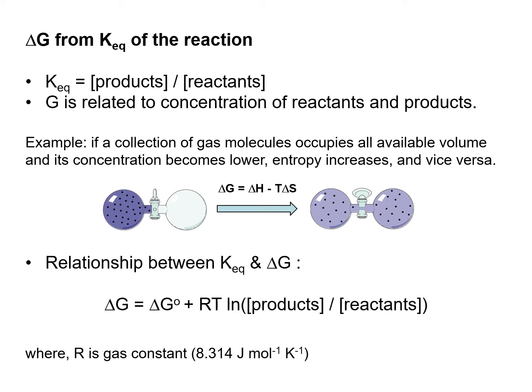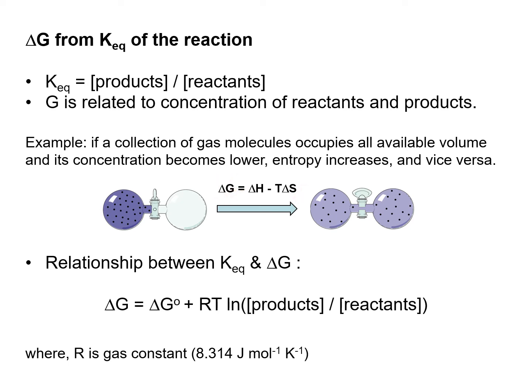Let's take a look at an example here where the two bulbs are connected to each other. A collection of gas molecules occupies only one of the bulbs, but once the stopcock is open, all these molecules diffuse to the other bulb, which lowers the concentration of gas molecules and consequently increases the entropy, and vice versa too in this reaction. And as you can see in this formula, the changes in entropy directly affect the delta G values.